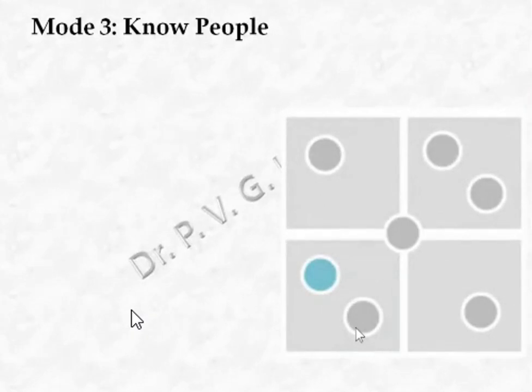The third mode is knowing people. So here we try to understand people, or the end users or other stakeholders, their interaction with everything during their daily lives. In this mode, traditional market research techniques are the most useful ones. But to explore the person's unmet and unspoken needs, we must have more powerful methods and tools. Here we use observation and ethnographic research methods to learn about people in ways that are different from interviews.